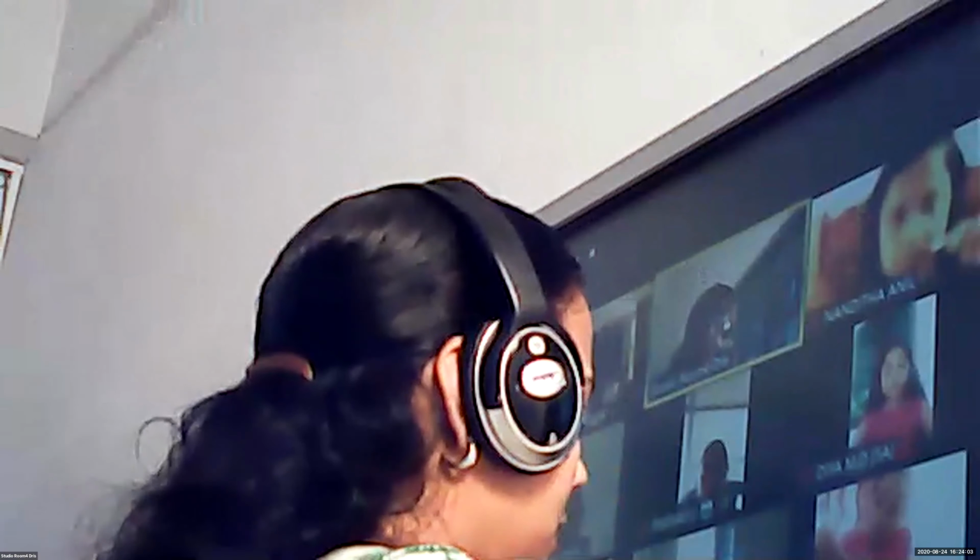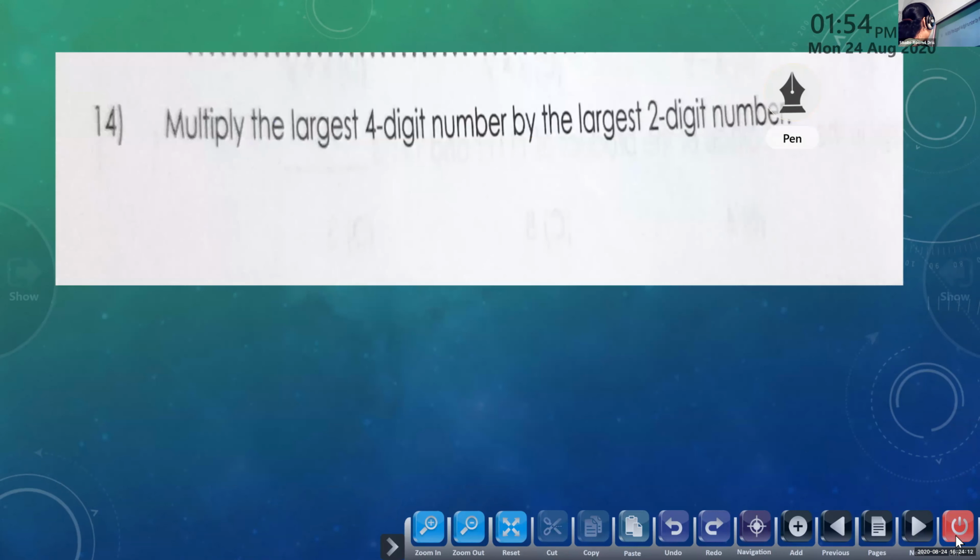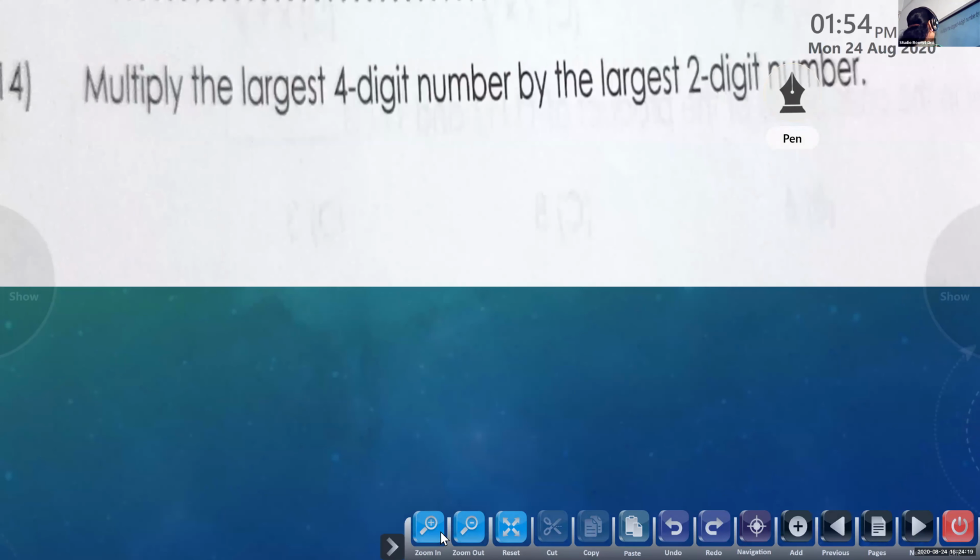All the children, question number 14. First, the step, you have to line up properly. Multiply the largest 4-digit number by the largest 2-digit number. And we know the largest 4-digit number, and here below that you can write 9 and 9.